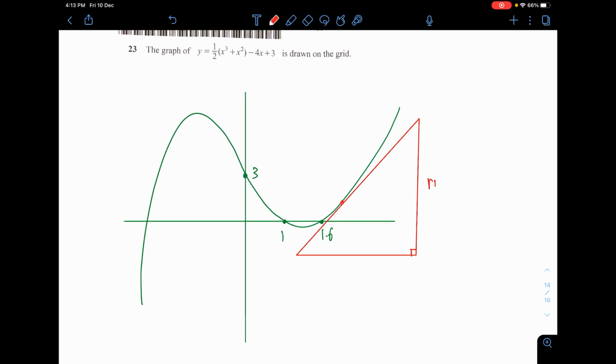You need to find the rise and the run, how far away it is, then you divide them. Rise over run is the gradient. That's how you get the gradient at (2,1) by drawing a straight line.